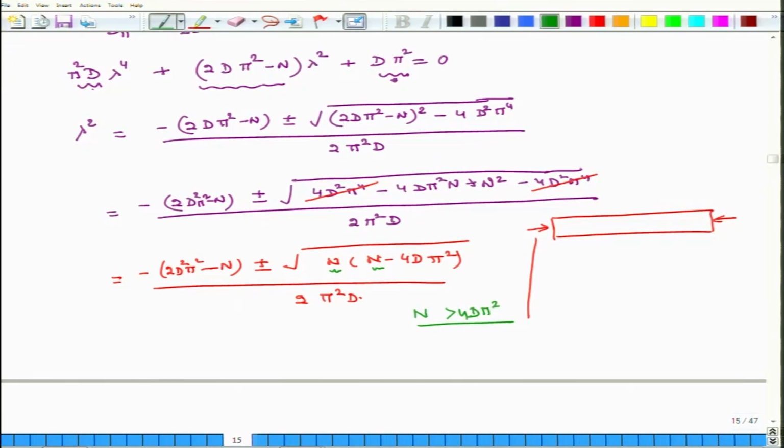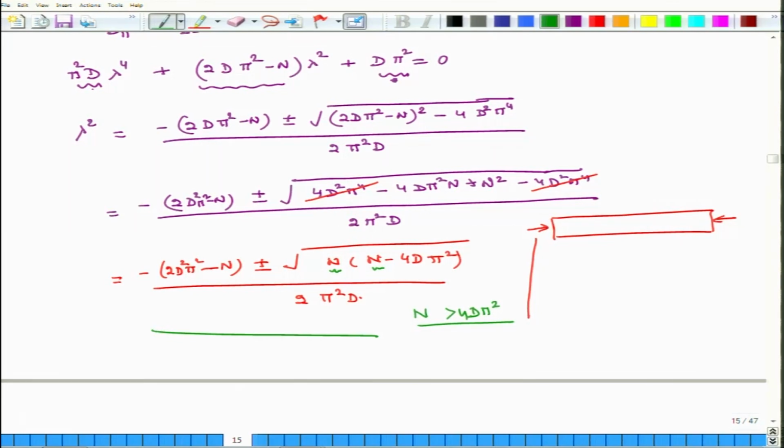So, what this tells us is that initially the plate will not buckle, but as I keep on increasing my external load, after a certain point the plate will start buckling, and once it starts buckling it will develop its wavelength, and we can calculate the wavelength from this relation, and we will get two values for each value of N. So, we have to pick up the smaller value.